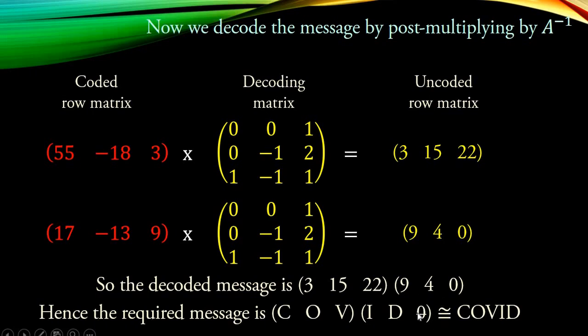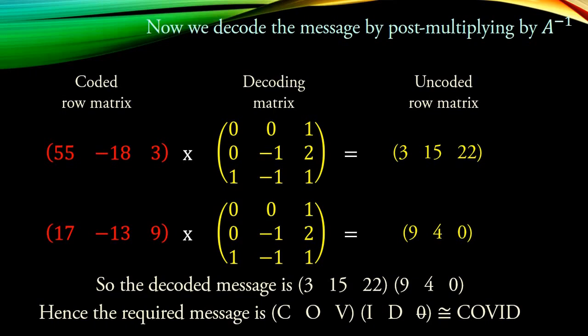Since it is 0, it is a space, we can just leave it. It is equivalent to COVID. And this is the way we send messages securely. This is a very simple example and the base of cryptography, but today's cryptography is somewhere huge.